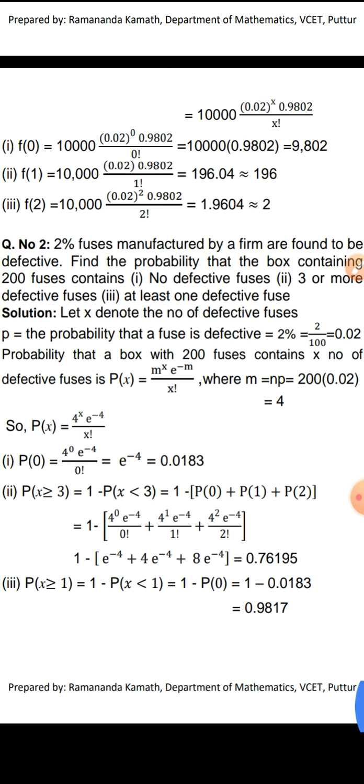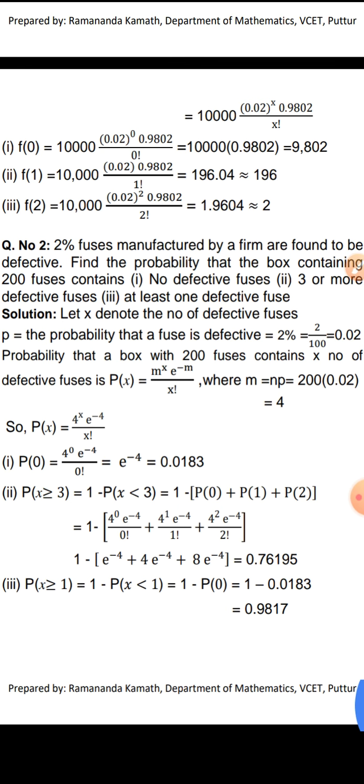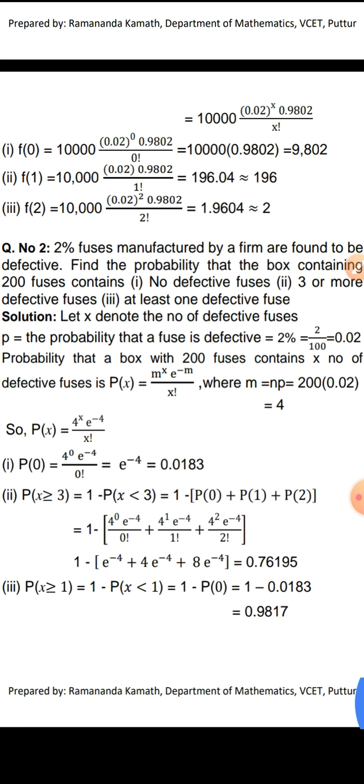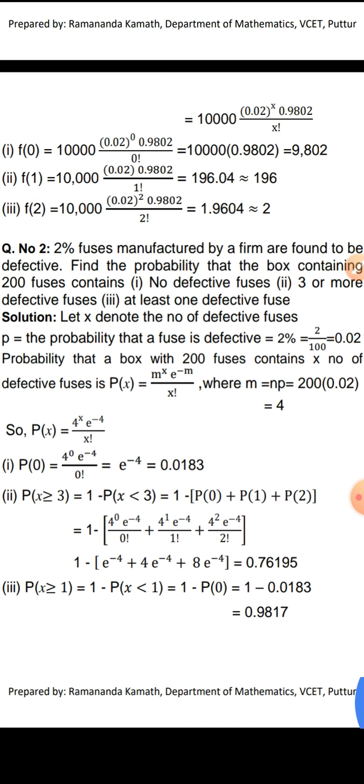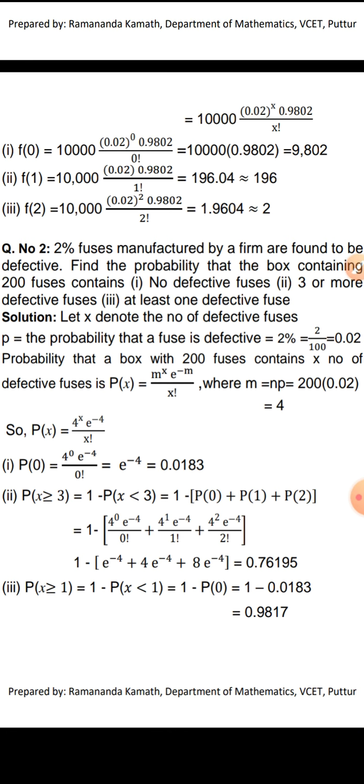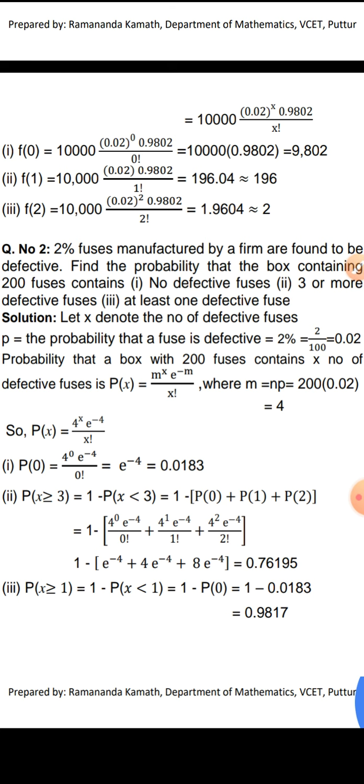N is 200. P represents the probability that a fuse is defective. So 200 into 0.02 gives 4. M is 4. So we get P of x as equal to 4 power x into e power minus 4 divided by x factorial. Now we answer the questions one by one.